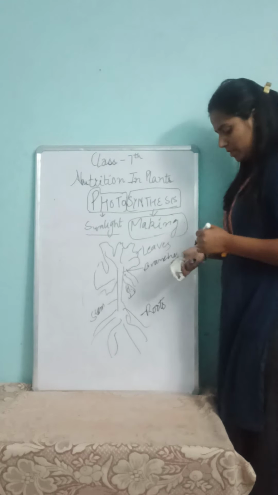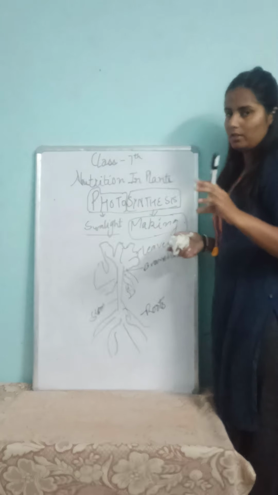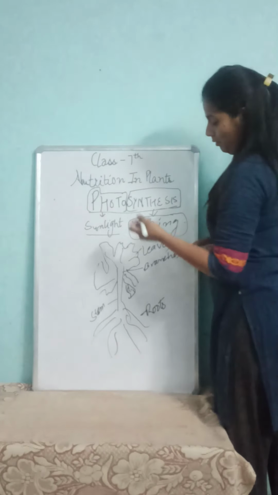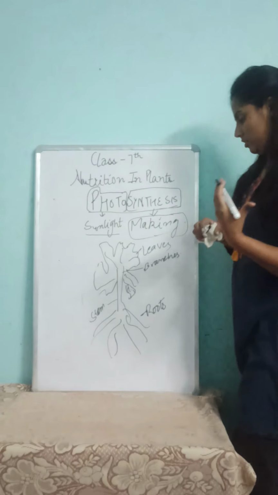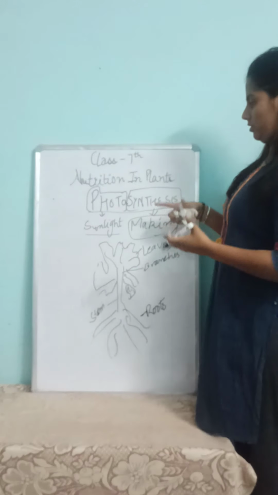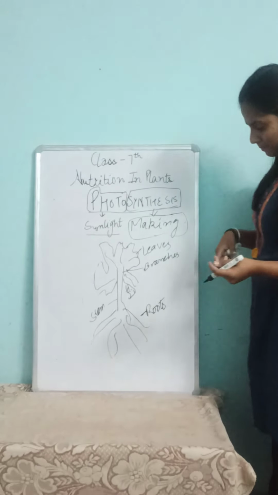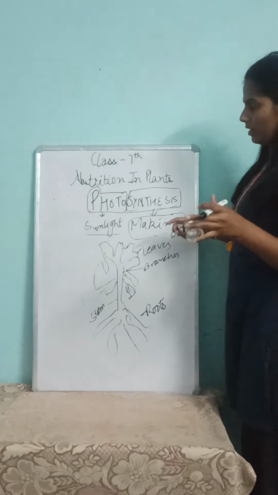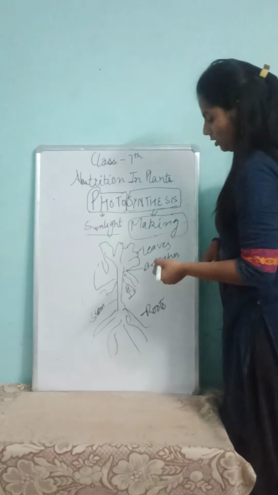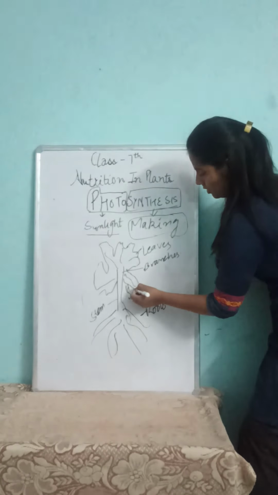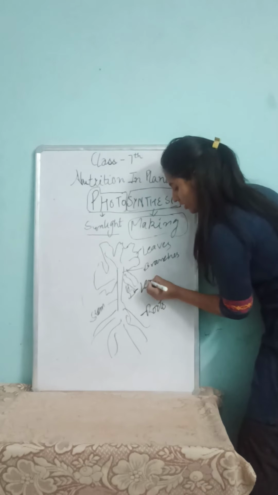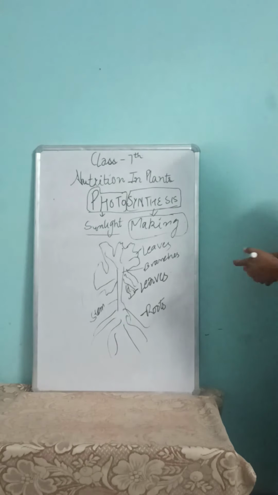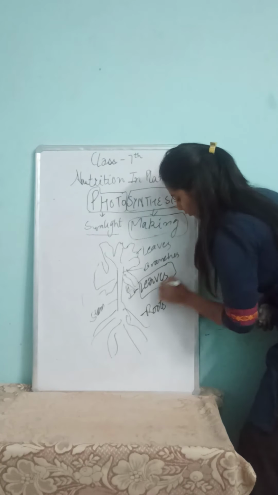Can you say where chlorophyll is present, in the fruit part, the leaf part or the stem part? Can you remember? You have studied it in class 6 also. The main production of chlorophyll is in the leaves.